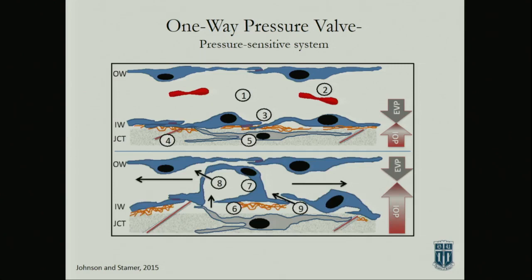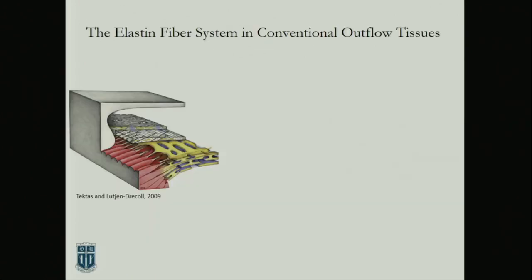If IOP increases, you get these giant vacuoles, you get tension created in the tissue, you get cells that are stretched, and you get signaling molecules going crazy and fluid flow increasing. So a lot of things start happening when the pressure increases. And of course, IOP is generally above EVP most of the time. So you have these short-term adjustments, but then these long-term set points.